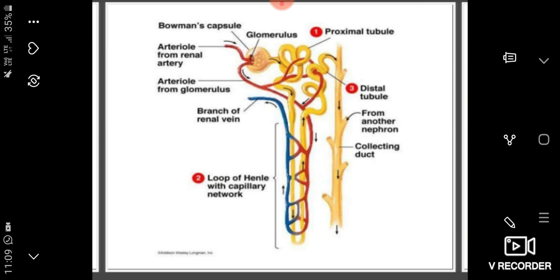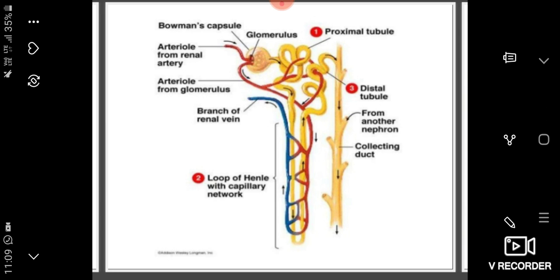And the third part is known as the distal convoluted tubule or collecting duct. These 2 parts are connected by a U-shaped middle part called the loop of Henle.